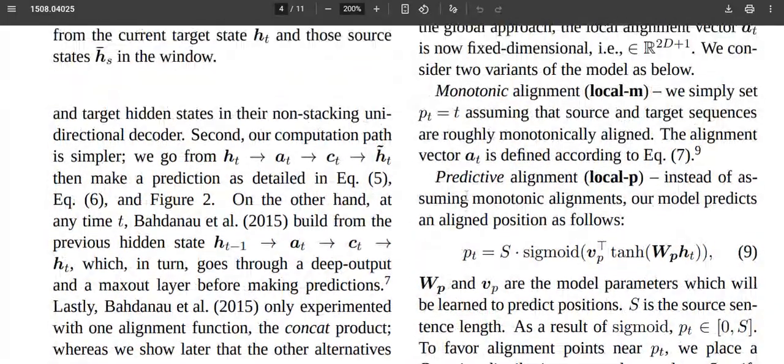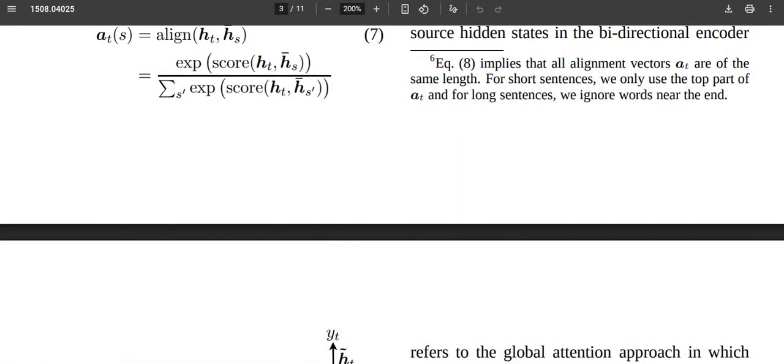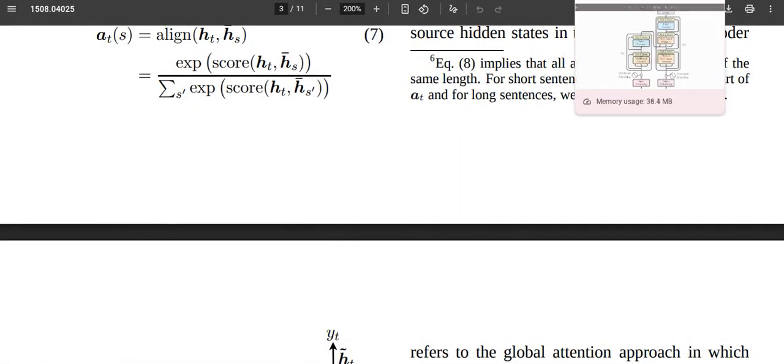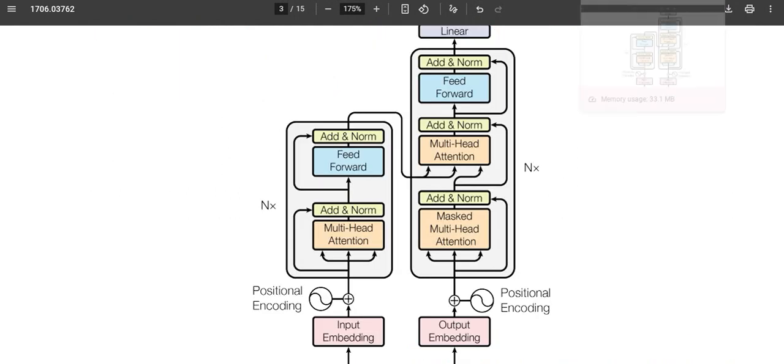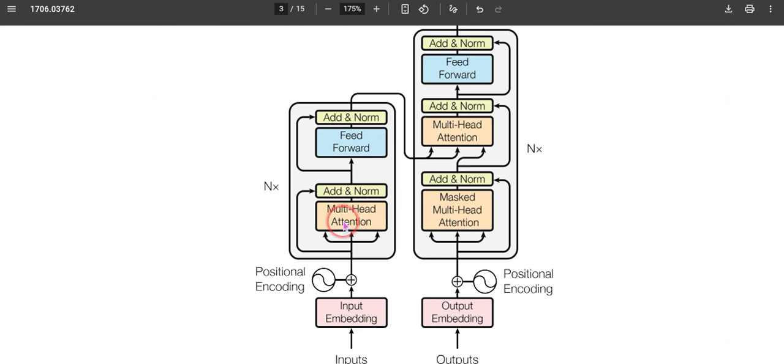So this attention mechanism is what is utilized in this paper. Some kind of stacked or multi-head attention mechanism is used to make a representation that is fed into our decoder mechanism.